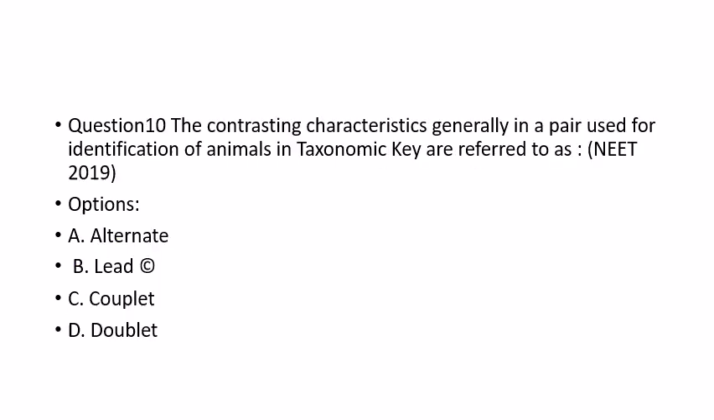We have the last question. The contrasting characters generally in a pair, used for identification of animals in taxonomic keys, are referred to as? This question was also asked in NEET 2019. Options: A, alternate; B, lead; C, couplet; D, doublet. So what will be the answer for this question then? That is option C, couplet. The keys are based on a set of contrasting characters in a pair. This is known as couplet. Is it clear? So till now I have revised a few questions.